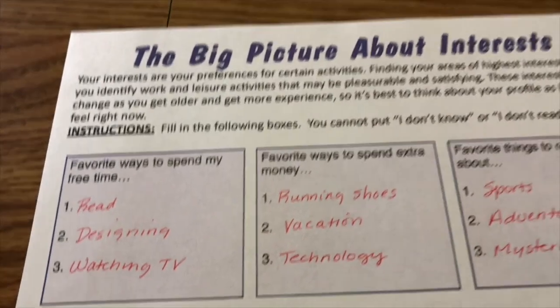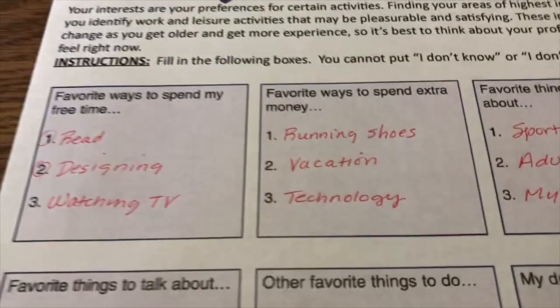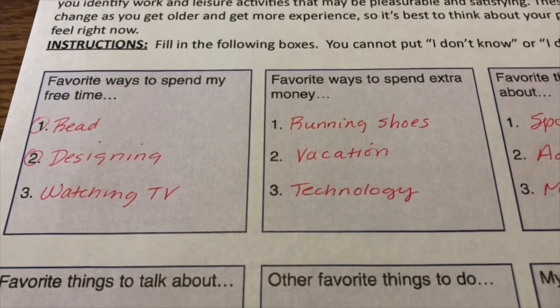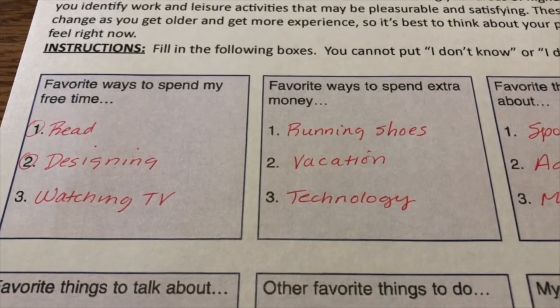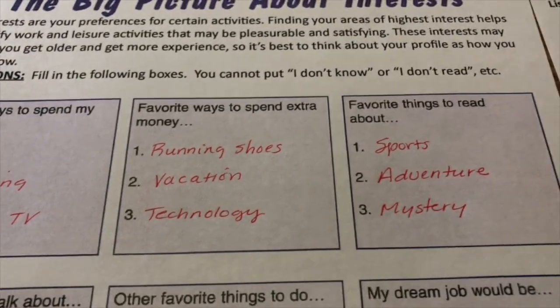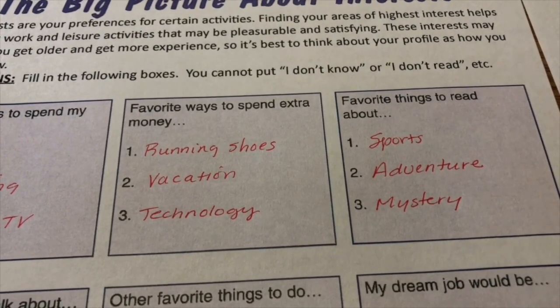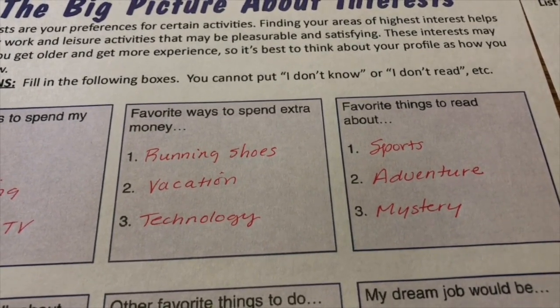So one of them would be reading, designing. Those go with my high 3 interest. Watching TV doesn't do a whole lot for me. And then I'll go through and I'm going to circle all the things in my purple boxes that are similar to the ideas with the highest scores in your profile.